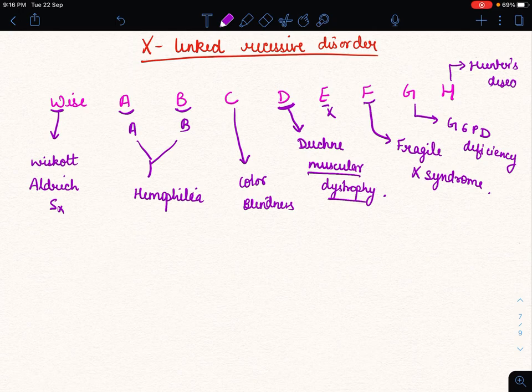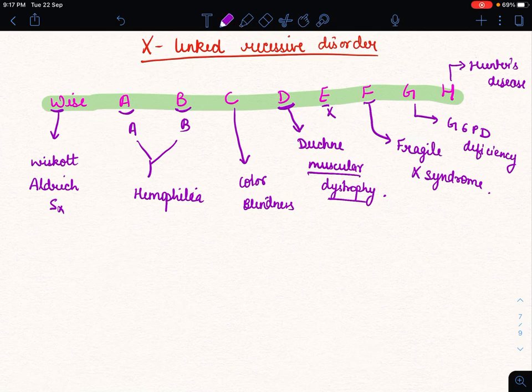So this is our trick for X-linked recessive disorder, WISE A B C D E F G H, and for E there is nothing we should remember. We should only remember WISE A B C D F G H. F for Fragile X syndrome, G for glucose 6 phosphate dehydrogenase deficiency, H for Hunter's disease. So this is our trick for X-linked recessive disorder.